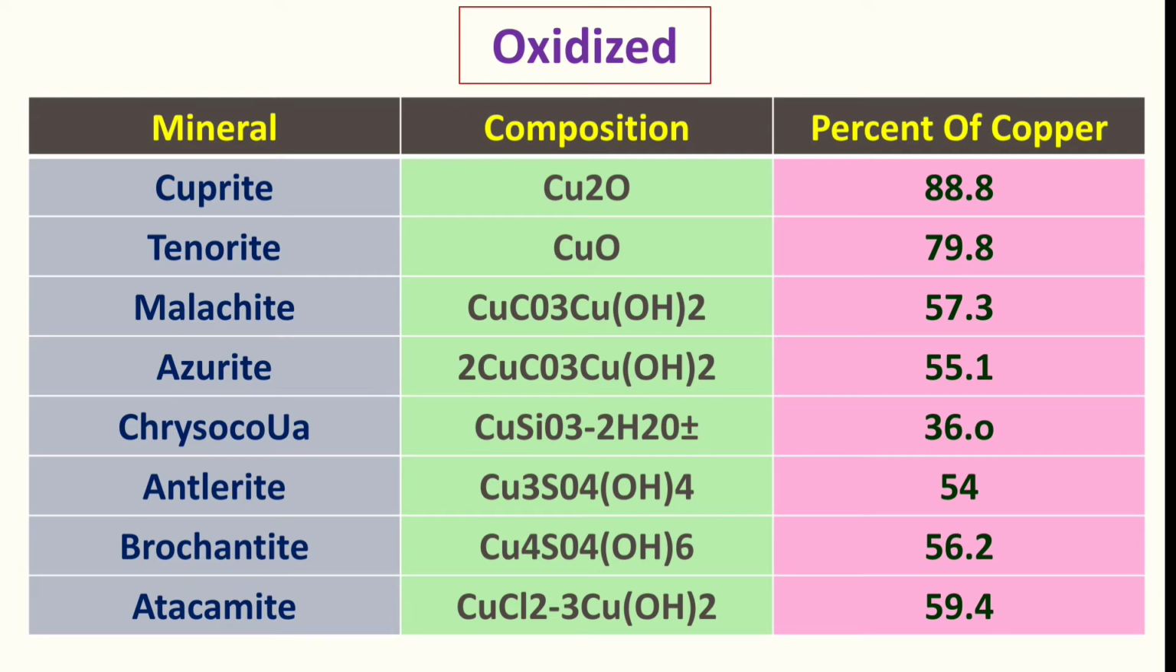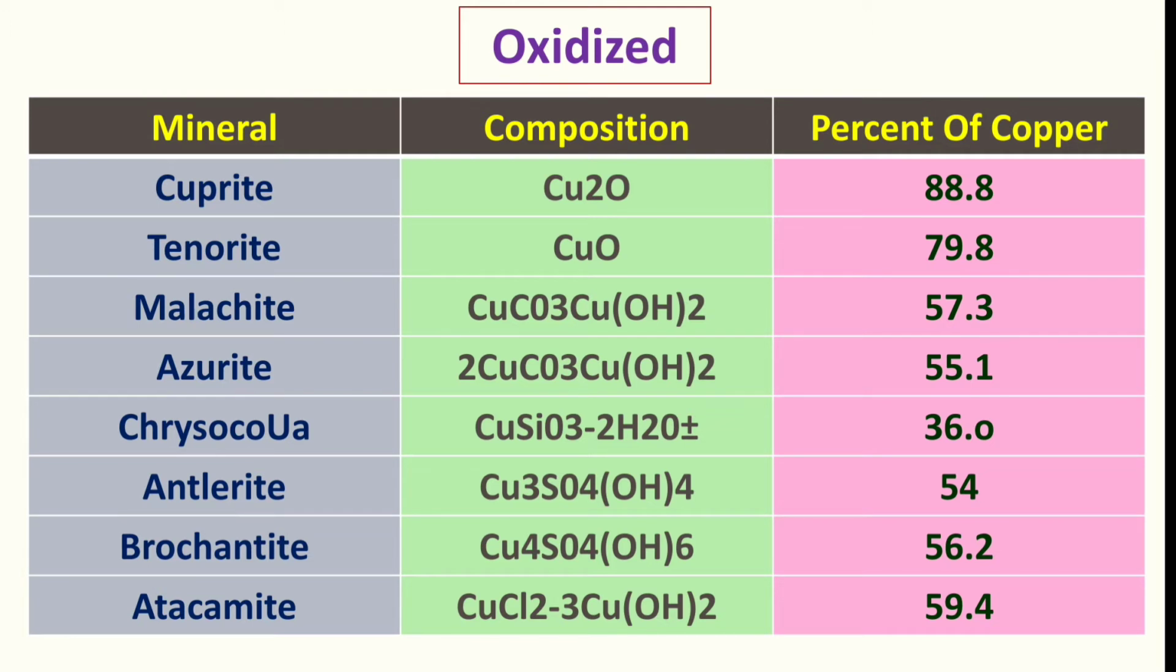And chrysocolla, that is CuSiO3·2H2O, okay. And antlerite, that is Cu3SO4(OH)4, okay. So this is antlerite, and 54% of copper is mined from antlerite. And then brochantite, that is Cu4SO4(OH)6, okay.